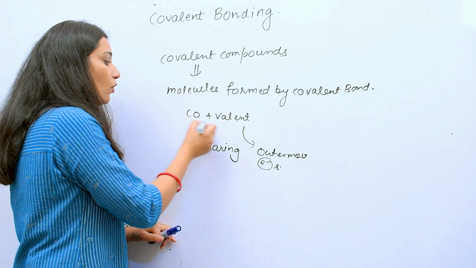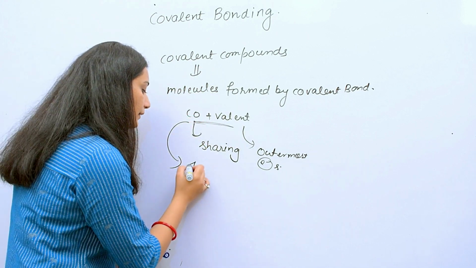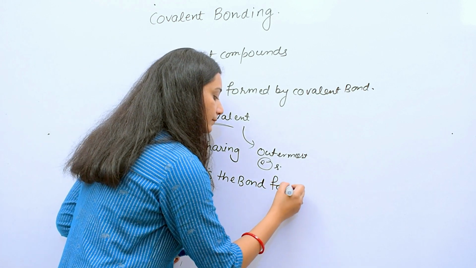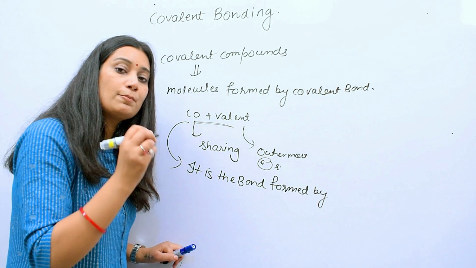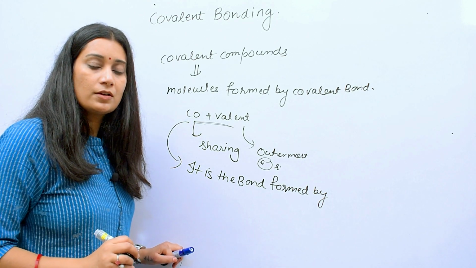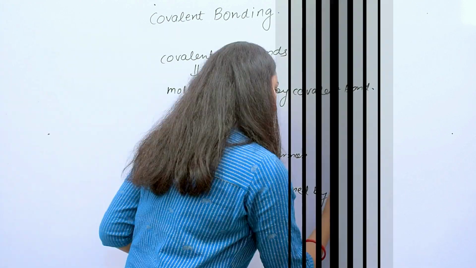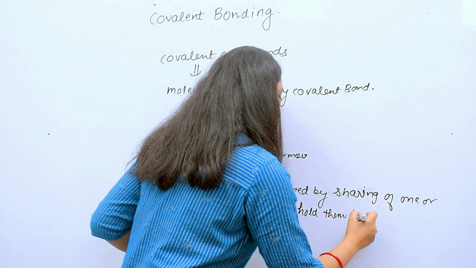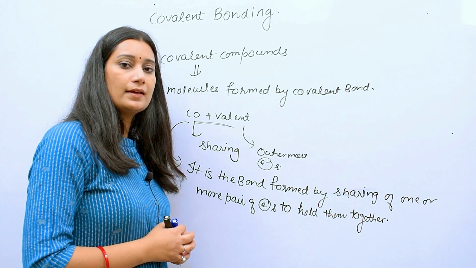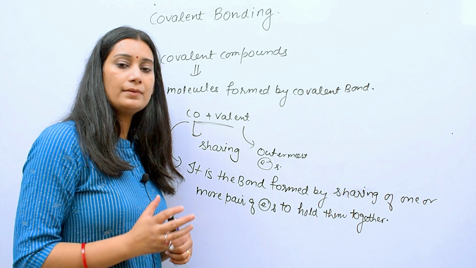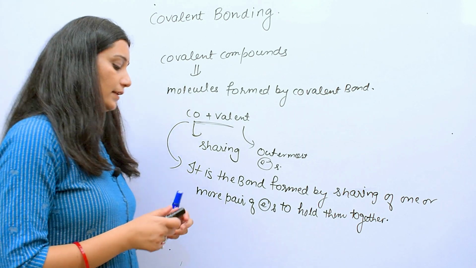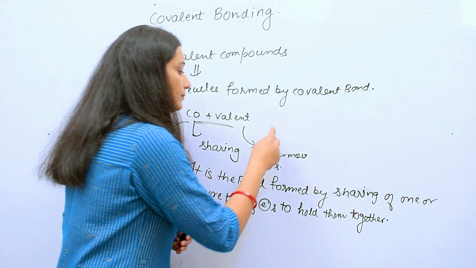So we can define the covalent bonding as the bond formed by sharing of one or more pair of electrons to hold the atoms together. Fine, so this is the covalent bond. It was first discovered by an American physical chemist named Gilbert N. Lewis in 1916. Fine, so now just explore covalent bond.